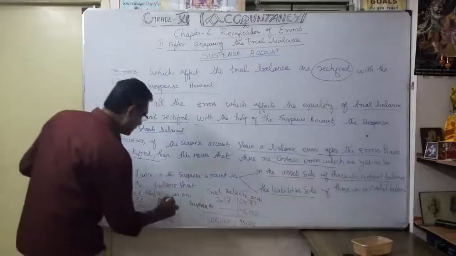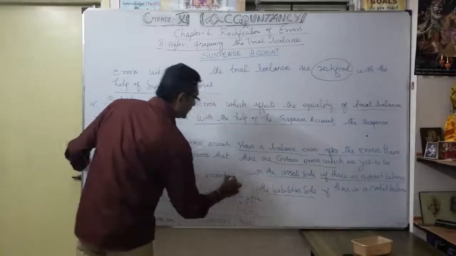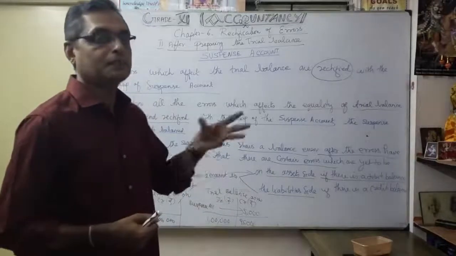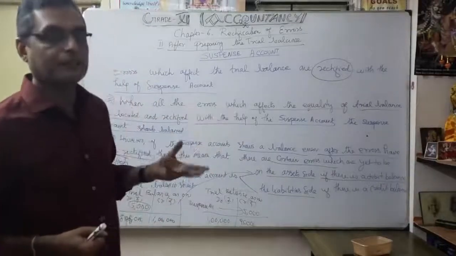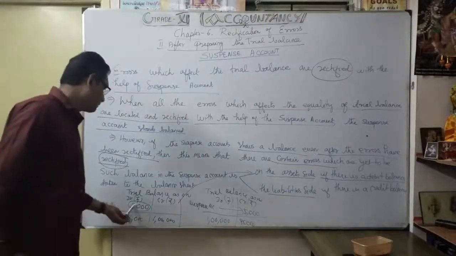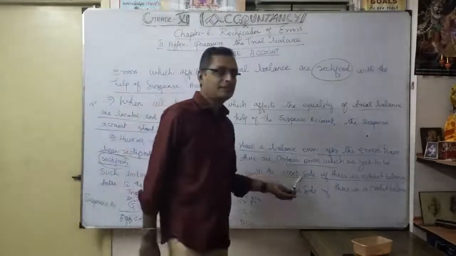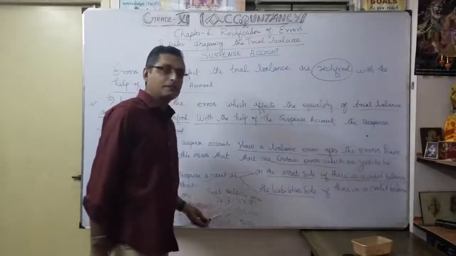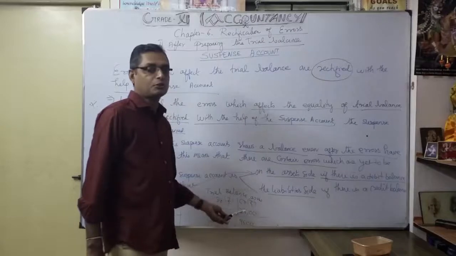So this is the example for this one. See, in any suspense account, after locating the receipt, if there is anything we are unable to identify, I want to show a suspense account. If a difference of 5,000 is still coming in the trial balance, I want to show it on the asset side in the balance sheet. Similarly, for any credit side difference, I want to show it in the suspense account.